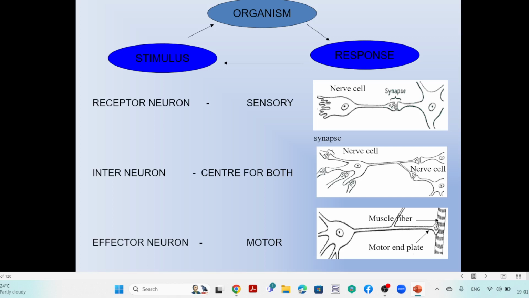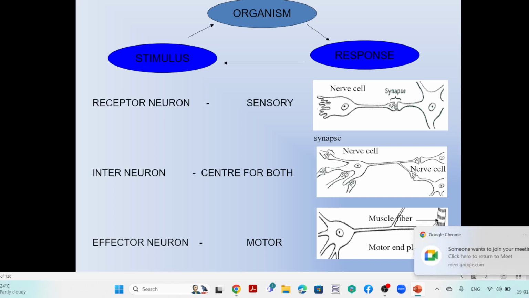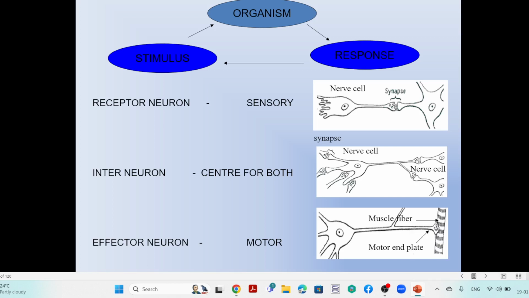So all three neurons have the sensory function, the controlling center, and the motor neuron. That is why we can take it as the organism, with its controlling centers. The stimulus comes from the periphery to the center in the form of sensory information. Then, according to that stimulus, the center neuron takes the decision and gives the motor information, the response mechanism.